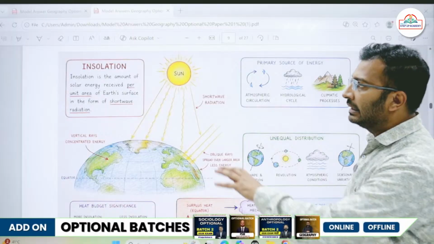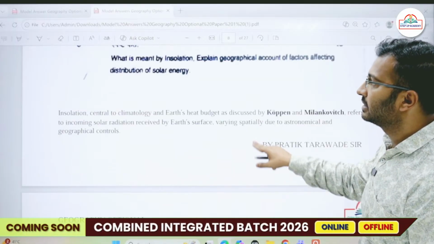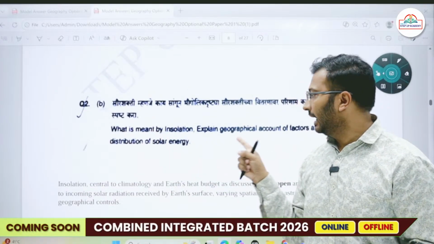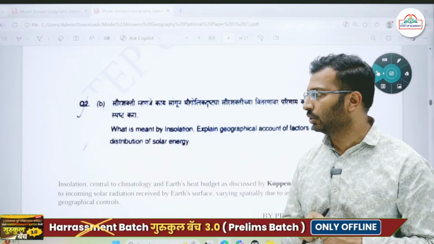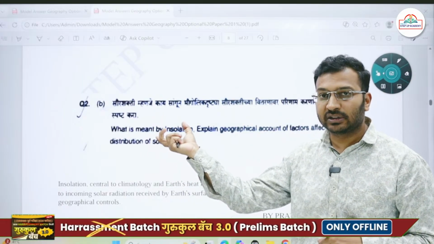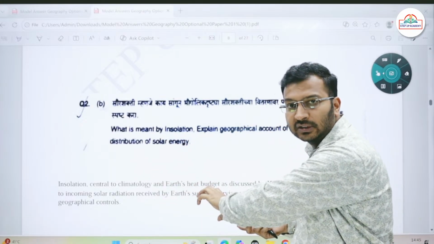Okay, so it is a 15 marker question, and it is asking what is meant by insolation. Explain geographical factors associated with distribution of solar energy. What is insolation? Write in brief about this. Do not simply write the definition and leave your answer.